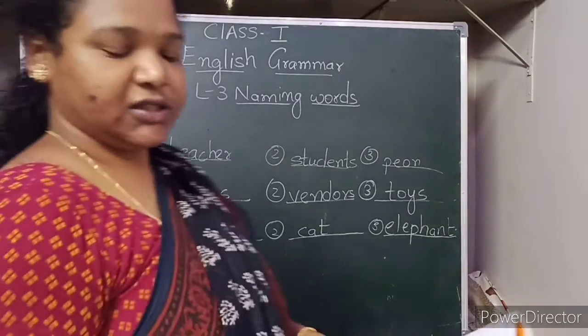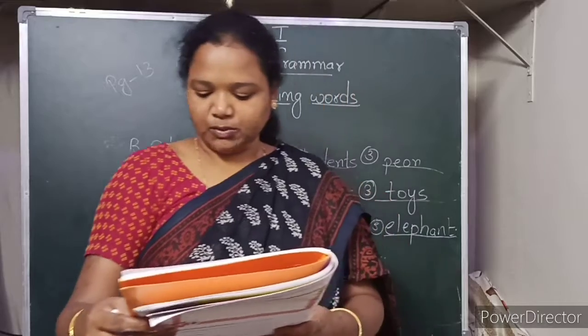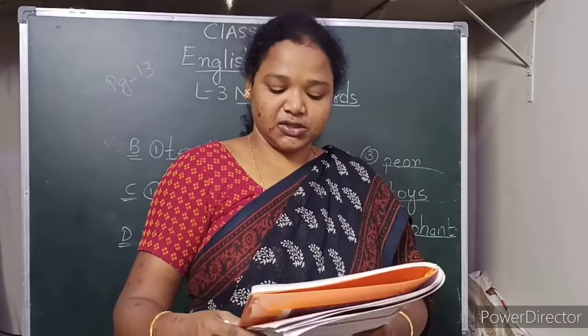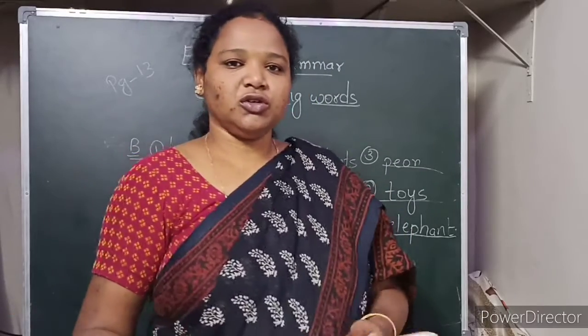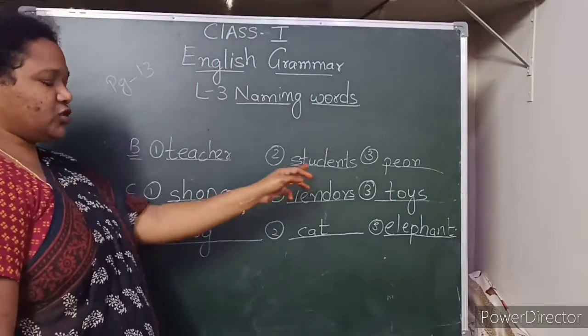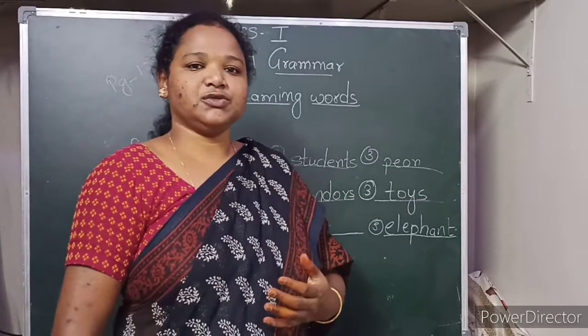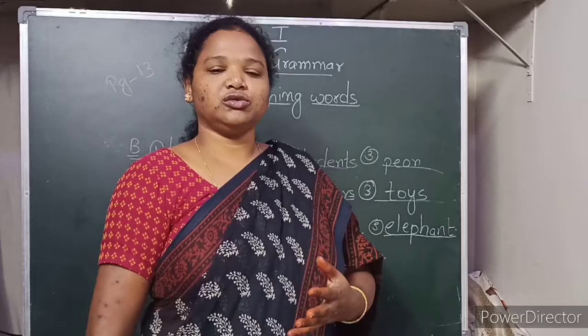Okay, did you note it down, children? So the next exercise on page number 13 is exercise B. Write the names of special persons. 3 special persons you see in the classroom. So we see a teacher, students and a peon. So peon is a person who brings the messages from the principal to the teachers and to the students.